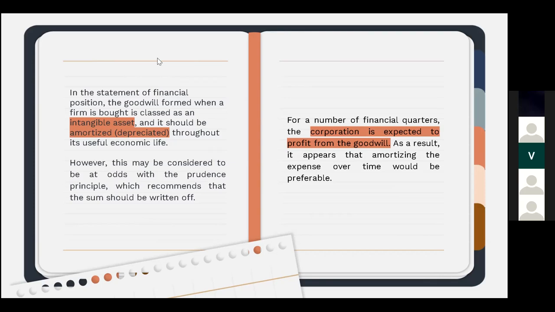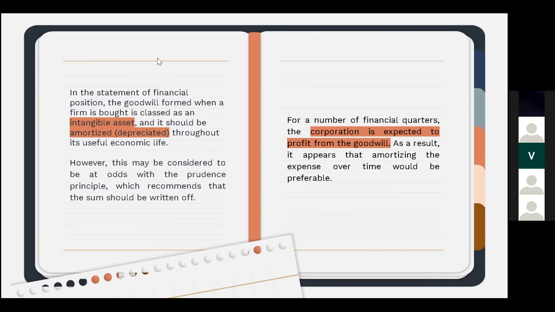A judicial judgment in 2001 barred the amortization of goodwill as an intangible asset. However, sections of the judgment were reversed in 2014. Private corporations can now choose to amortize goodwill on a 10-year straight-line basis, although this option is not necessary. However, this may be considered to be in tension with the prudence concept, which suggests that the sum should be written off immediately since it may be difficult to prove that the goodwill will be present in the new firm.